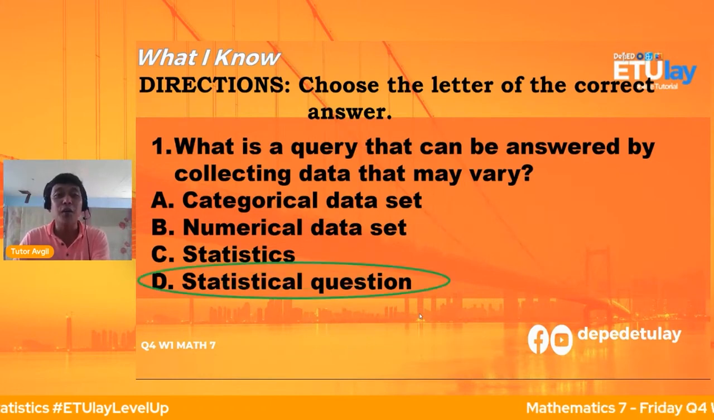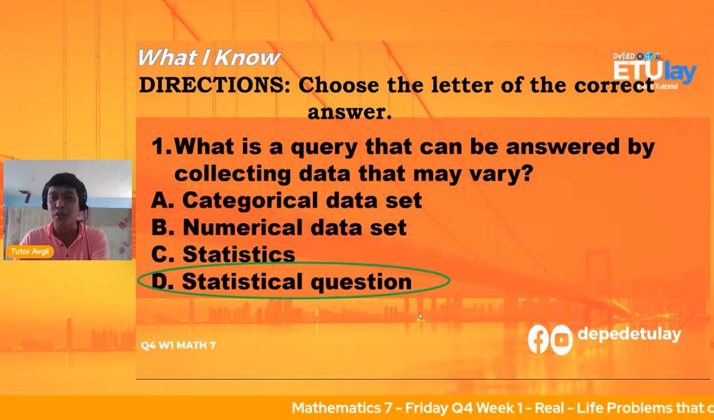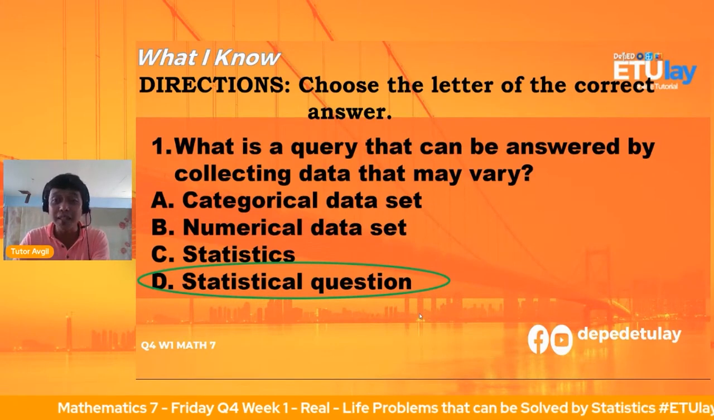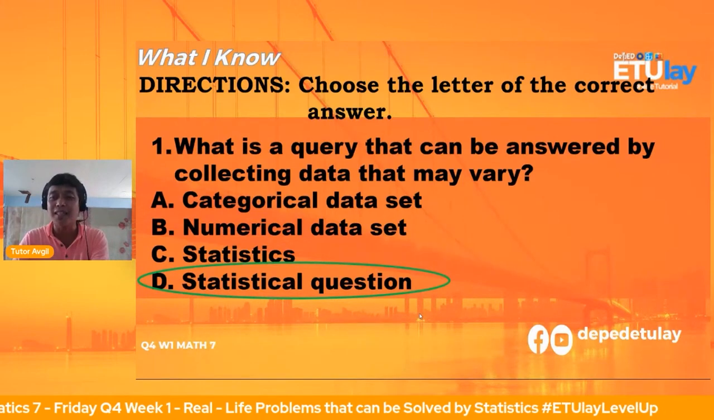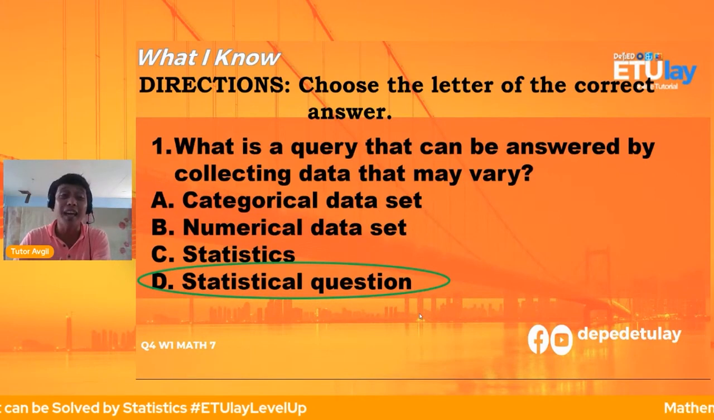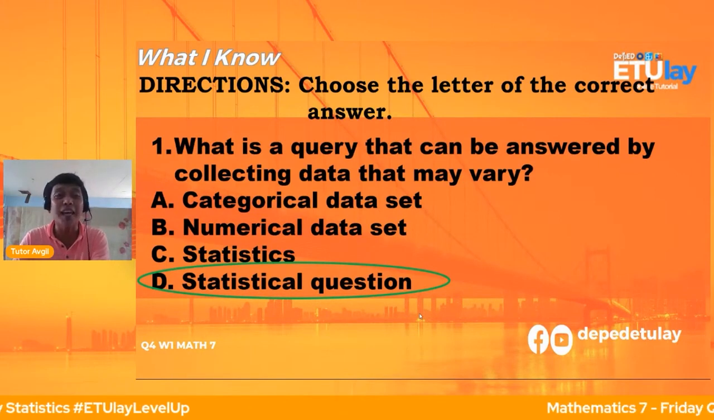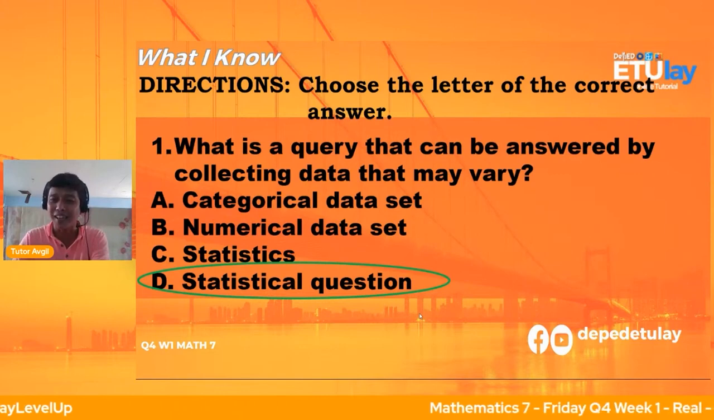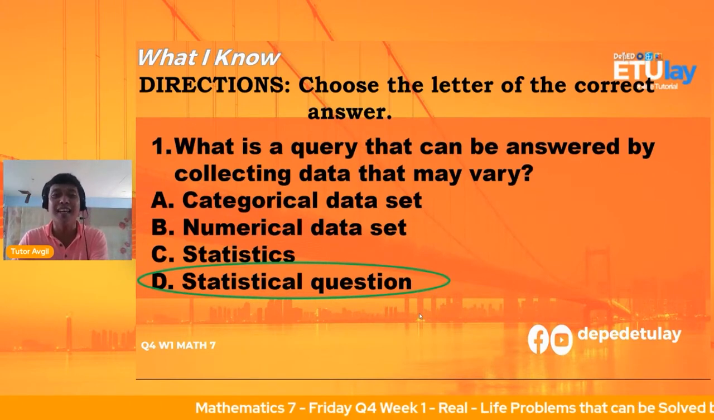For number one, the correct answer is letter D, statistical question. So you're correct, Carabin. Sarina and Alriza, your answers are also correct. Janet said, evidently, we do not know. It's okay. This is just a diagnostic test, what I know. Aliana, letter D. Jesseline, letter D.